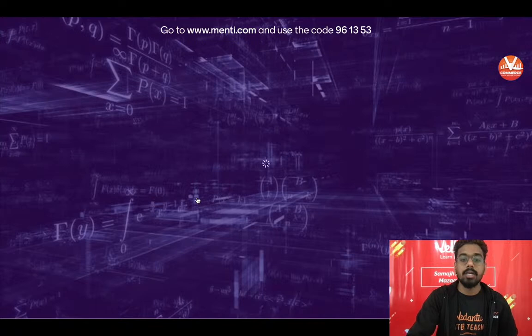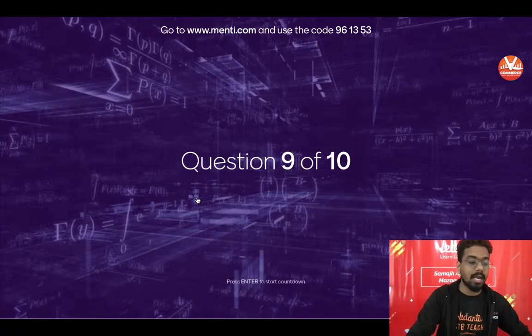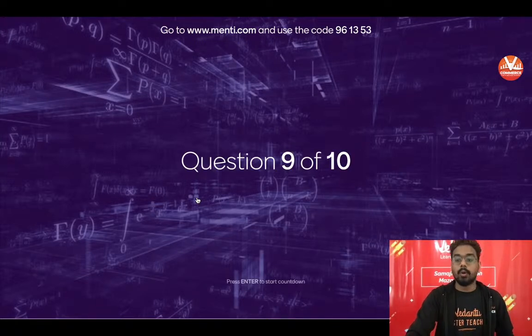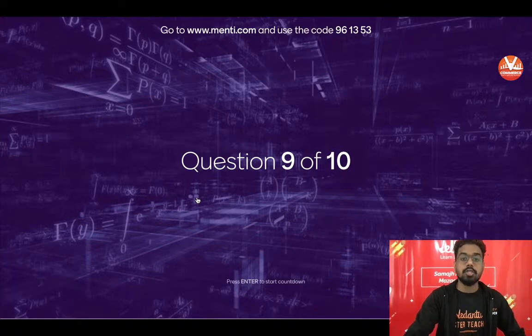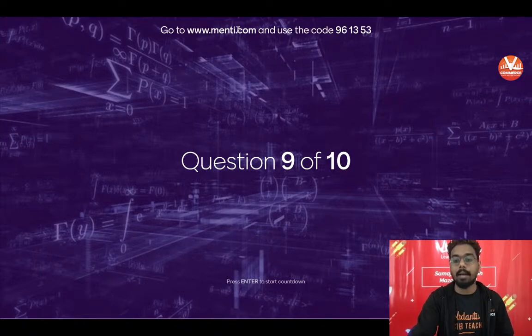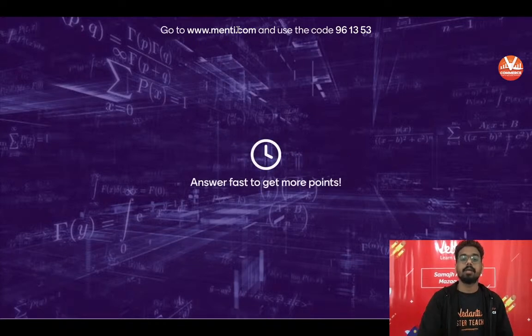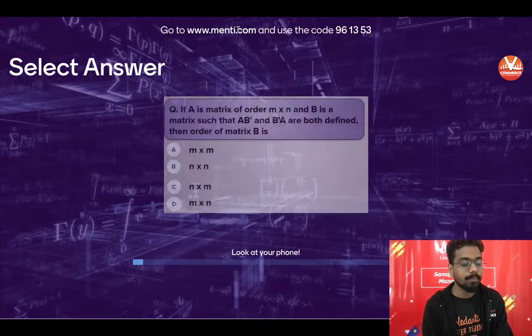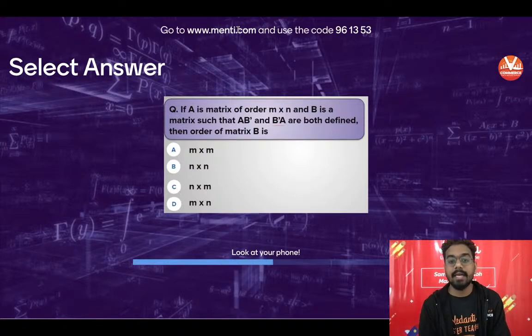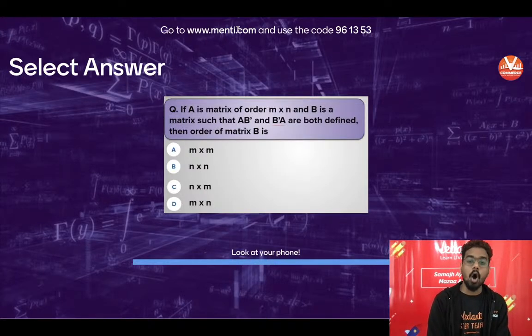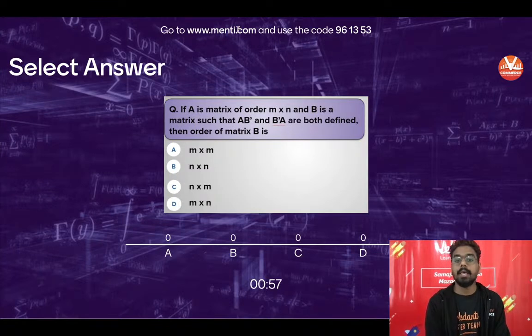Now, next question on your screen, and this is the second last question. Now, 5, 4, 3. If you have just joined us, use the code 961353 in menti.com, and I am starting right now, in 5, 4, 3, 2, 1. So the question will be on your screen. Now it is given that A is a matrix of the order m into n. B is a matrix such that AB dash and B dash A are both defined. Then the order of the matrix B. This is a very good question.